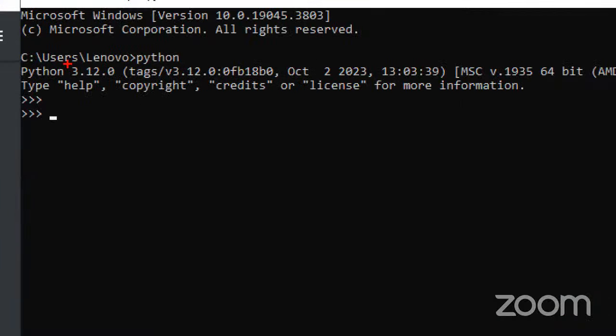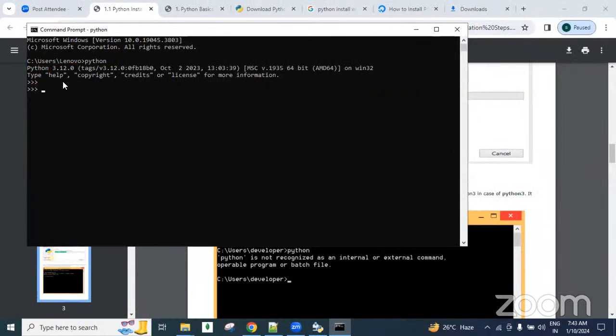And 3.12, guys, the latest version only is used. Okay, right now 3.12.1, patch version 1, was released only a month back. No problem. Okay, simply 3.12, that version, major version, minor version, we are focusing on, guys.